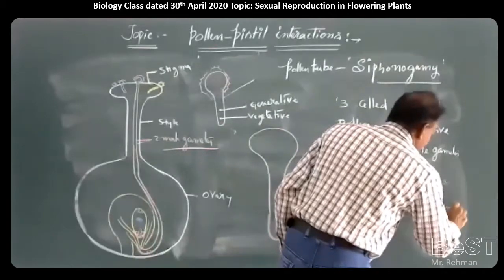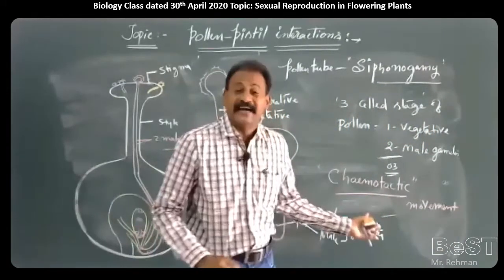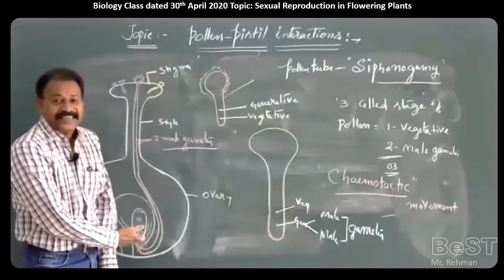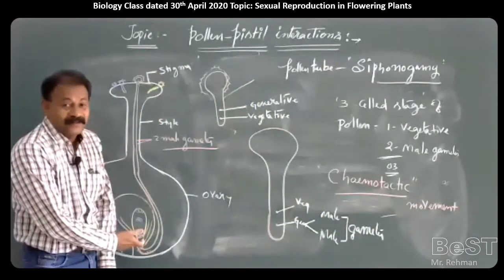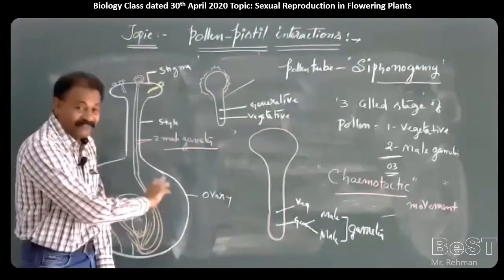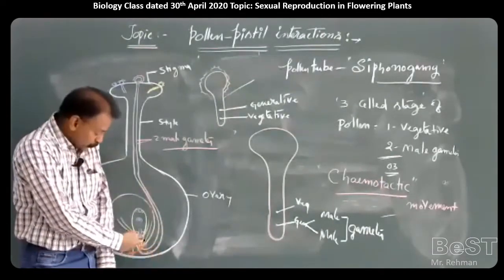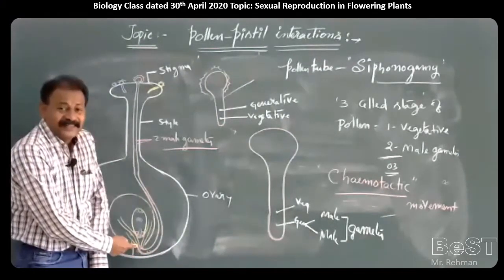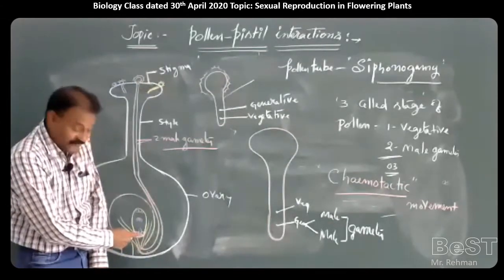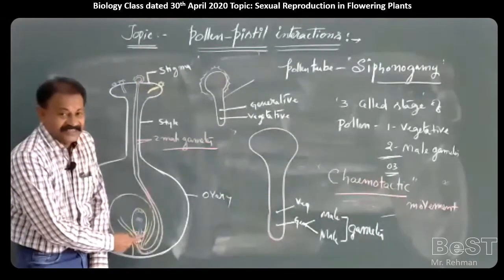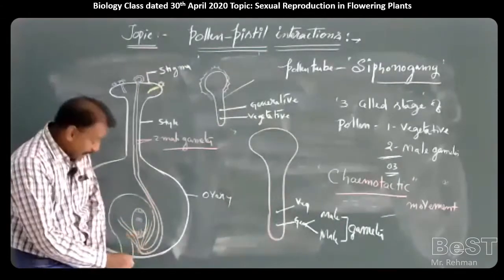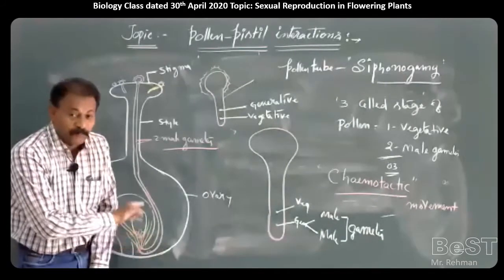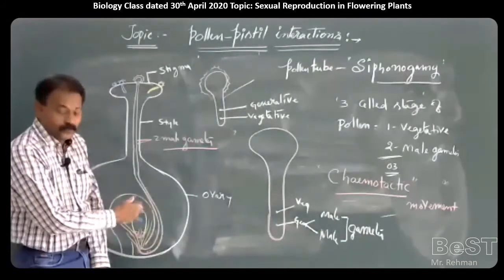Chemotactic movement is the movement exhibited by the pollen tube towards the embryo sac, which is found in the ovule, and it will enter into the ovule through the micropylar region. Why only the micropylar region? Because here the filiform apparatus is situated in the synergids, in the form of the egg apparatus. By these chemical substances, it is entering.